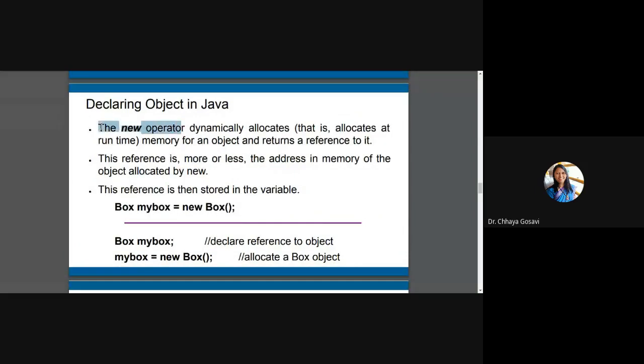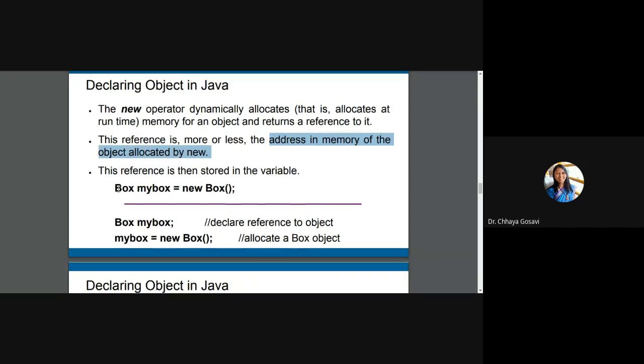The new operator, it is not a keyword, basically it is an operator. The new operator dynamically allocates, dynamically means at runtime, when you are executing a program, at that time memory gets allocated for an object and returns its reference, and then it will assign that reference. So this reference is more or less an address in memory of the object allocated by new. Another example: Box myBox = new Box. So this is how an object is created.